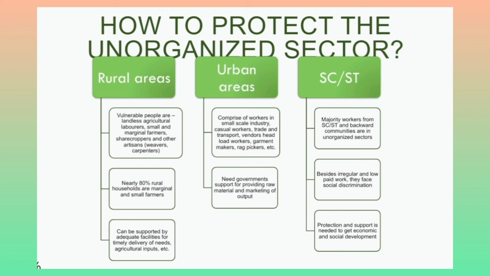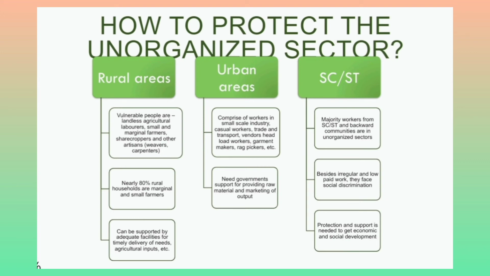In the case of rural areas, there are vulnerable people who are landless agricultural laborers or small or marginal farmers. There are sharecroppers and artisans as well, for example weavers and carpenters. Those are included in the vulnerable group. Nearly 80% of rural households are marginal or small farmers. So they can be supported by adequate facilities for timely delivery of agricultural inputs, etc.